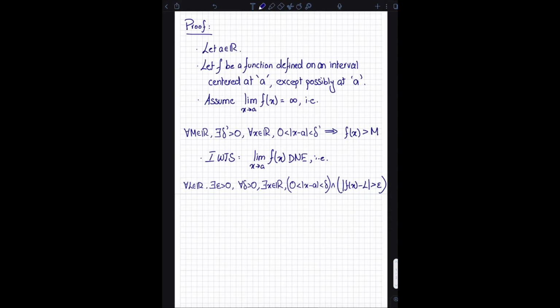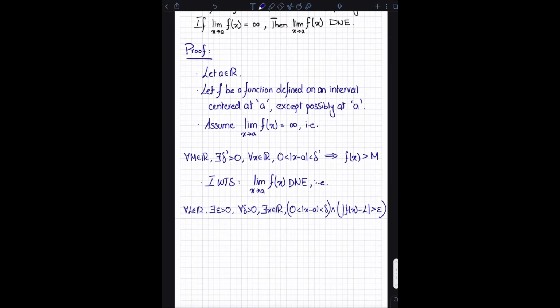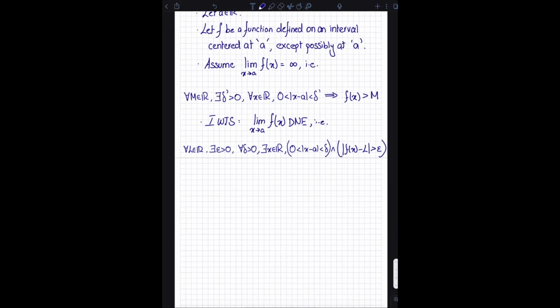So so far this is basically just the setup of the proof. This is typically what we always do whenever we are writing down a rigorous proof. This is the framework within which I'm going to write my proof. Okay, so let's begin. This is what I want to prove. So first of all, I'm just going to say let L be any real number, because my proof needs to work for any real number L.